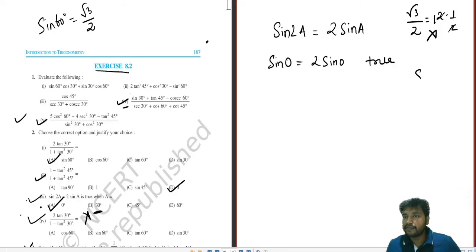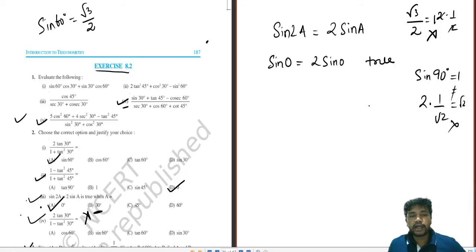45. Sin 45 will become sin 90. That is 1. And 2 into sin 45, that is 1 by root 2, that is equal to root 2. So the two are not equal. This is also wrong. And 60 degree you can't take because 60 degree into 2 will become 120 degree, which you have not been taught. So all the other options are wrong. You can't select any of the options. So option A is correct.